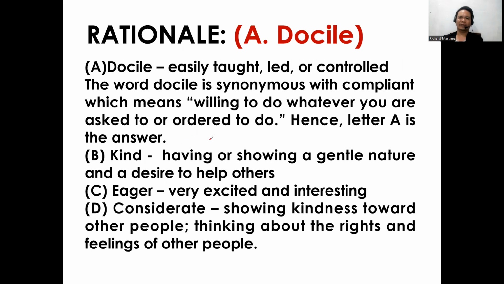Hence, letter A is the answer. While option B, kind, is having or showing a gentle nature and a desire to help others. Option C, eager, is very excited and interested. Letter D, considerate, is showing kindness toward people, thinking about the rights and feelings of other people.